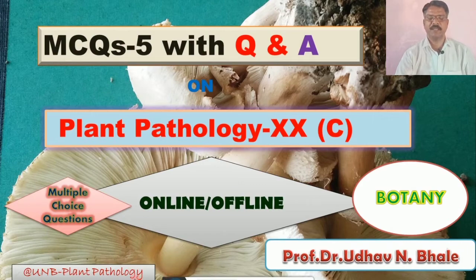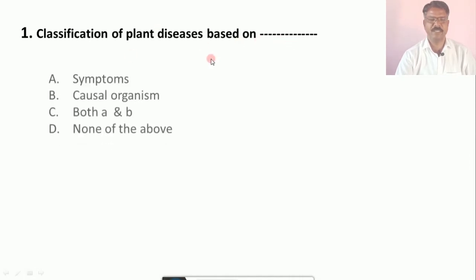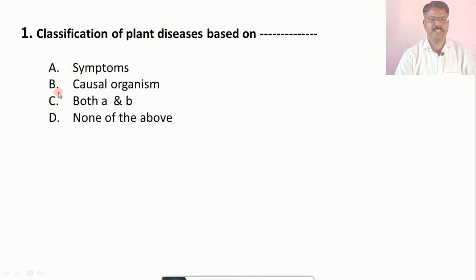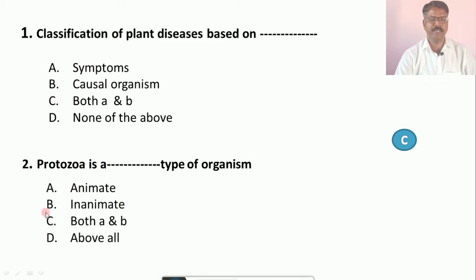So let us see the first question: classification of plant diseases is based on dash. Options are A. Symptoms, B. Cause organism, C. Both A and B, and D. None of the above. The correct answer is C, that is both A and B, meaning classification based on symptoms and cause organism. Question number 2. Protozoa is a dash type of organism. Options are A. Animate, B. Inanimate, C. Both A and B, D. All of the above. The correct answer is A, that is protozoa is an animate type of organism.